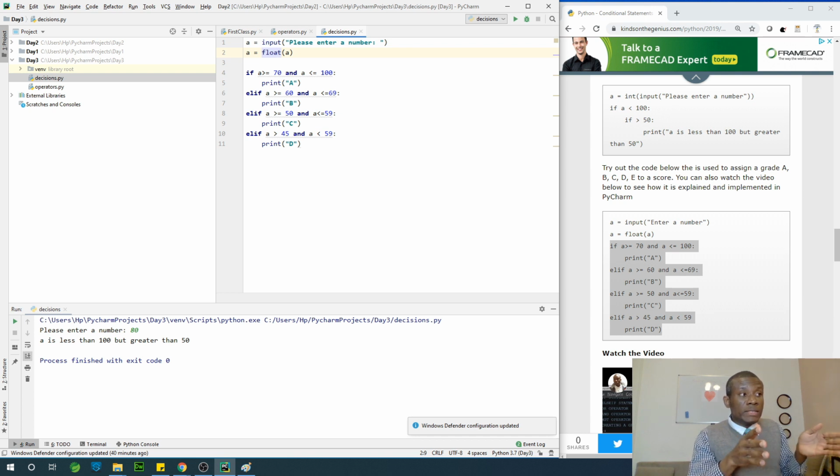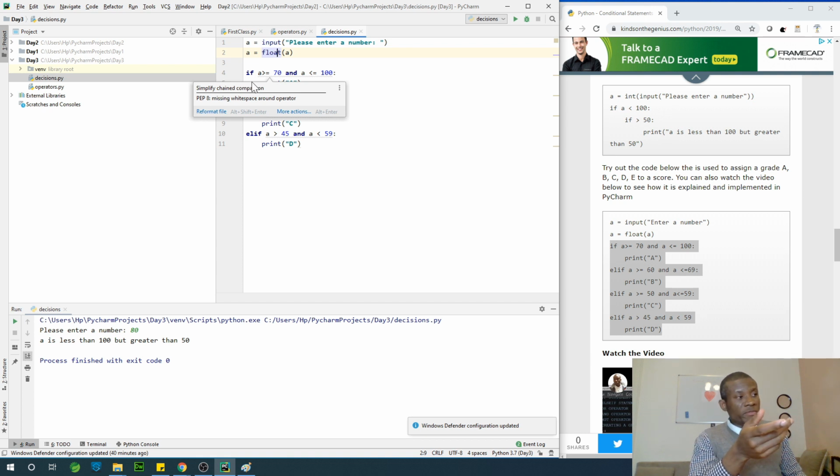And the next thing we'll do is to check if A is between 100 and 70. So you can say 100 is greater than A is greater than 70. Okay. So if I put my cursor at this point, I can just say simplify it. If I run it this way it is correct, that's fine. But Python is giving me an option to simplify it.